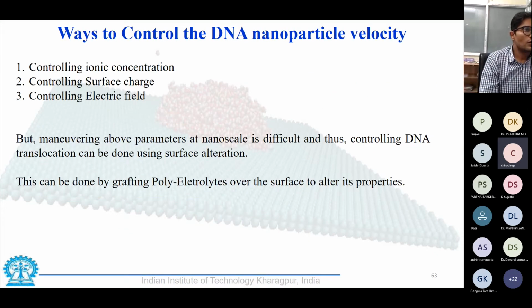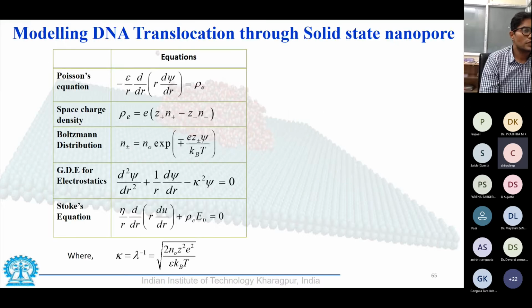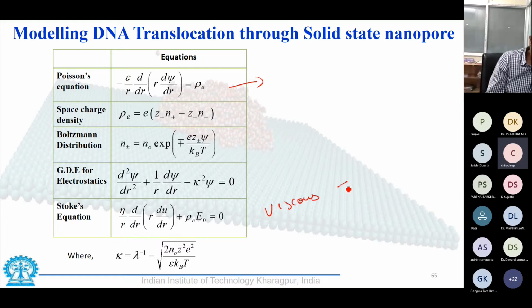So, without going much into the mathematical model, we understand that charge distribution can be given by certain equations, and finally, the speed of the DNA can be expressed as a combination of the viscous force and electrostatic force.